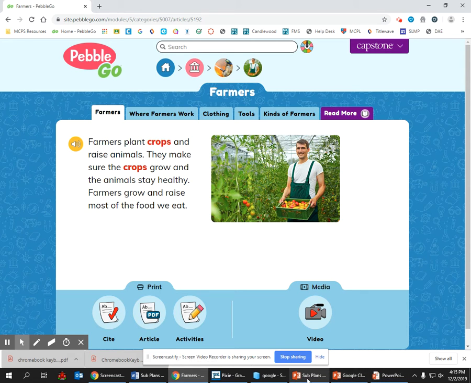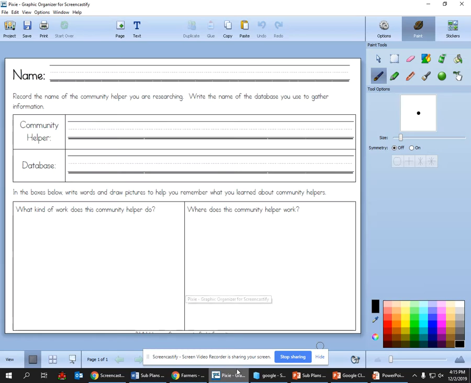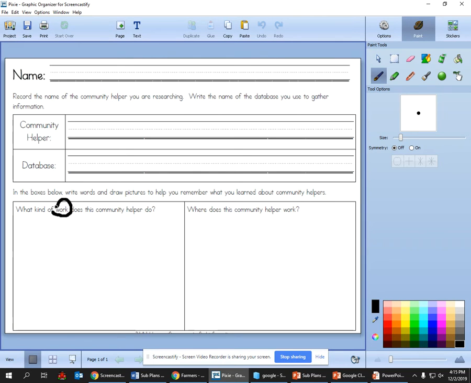So I'm going to go to my graphic organizer. Right now, I'm going to use a graphic organizer on the computer so you can see what I'm doing, but you're going to use the graphic organizer that you have that is a piece of paper. So I'm going to write under the question, what kind of work? And remember, I circled my keywords, work and community helper. I'm going to write the answer to the question.